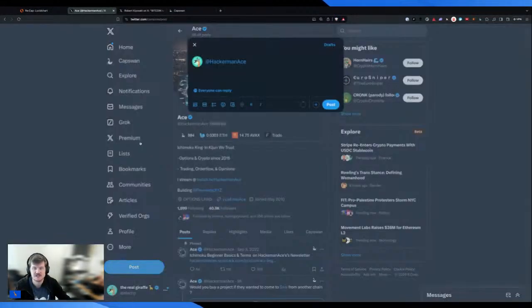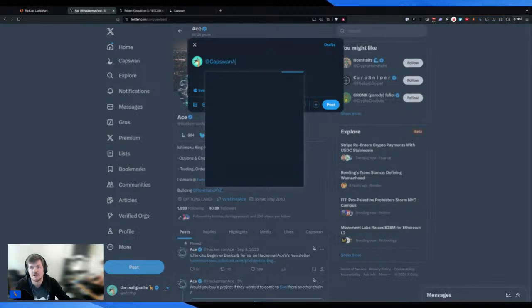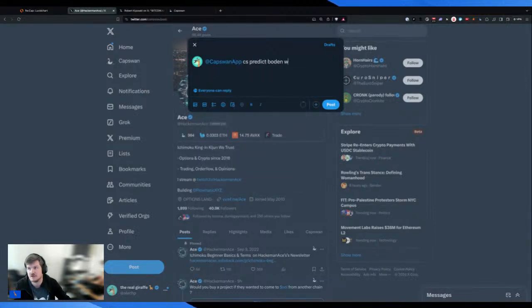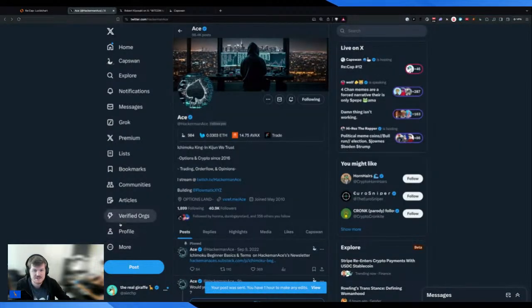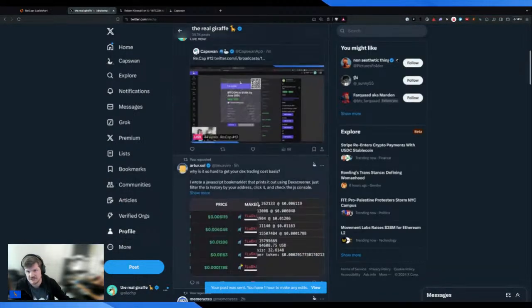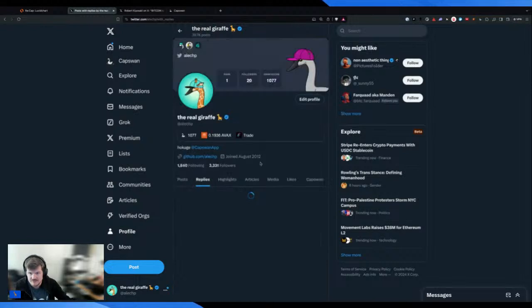Now, if I look at something like Twitter, for example, we can take source from someone making a prediction, right? So if I did something like Caps One app, CS predict, Bowden will go up 30% by end of next week, right? So I can make a prediction like this. And now, based on that asset's individual volatility, I'll be able to see all of that live, right?